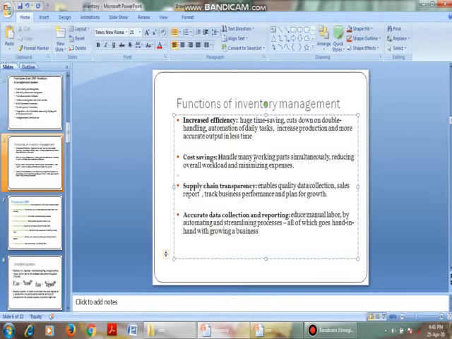And supply chain transparency. That is, where is our stock, right? What is our present location? All these can be known. That is, the supply chain is transparent. Accurate data collection and reporting. That is, we will collect the data accurately and we can report immediately without any failures. Okay. Then next.